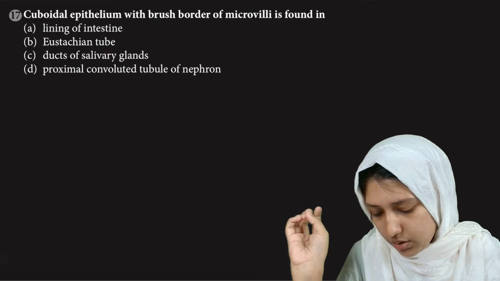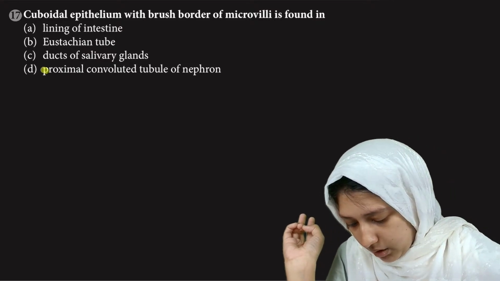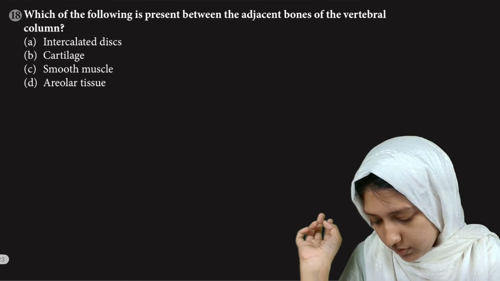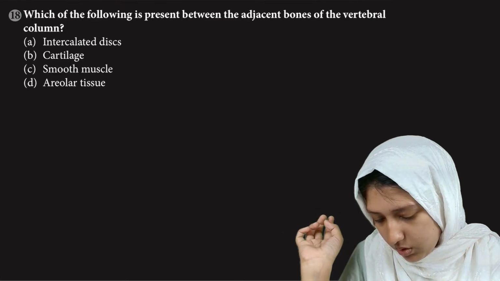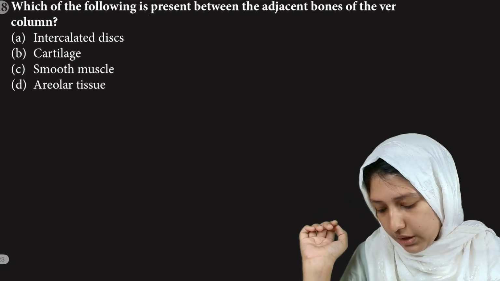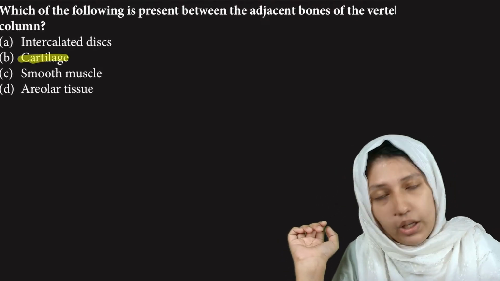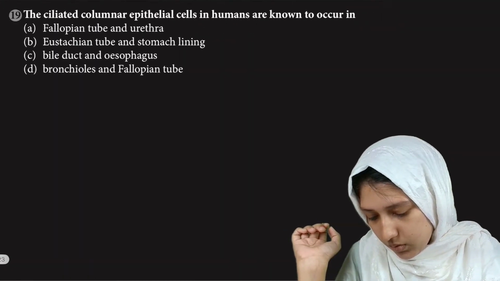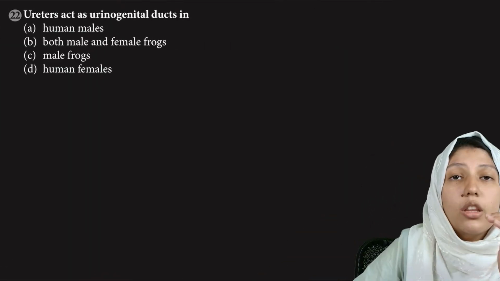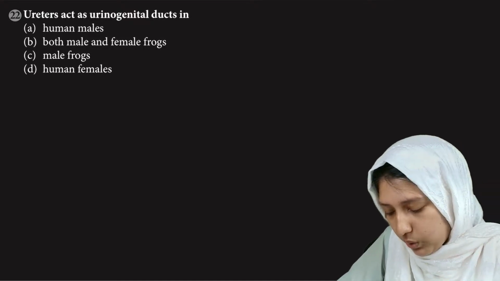Cuboidal epithelium with a brush border of microvilli is seen in the proximal convoluted tubule, PCT, of the nephron. Which of the following is present between adjacent bones of the vertebral column? Between the vertebral column we can see cartilage. These animal tissue questions are not so important now because this syllabus is mostly about frogs. So we will be doing about frogs.